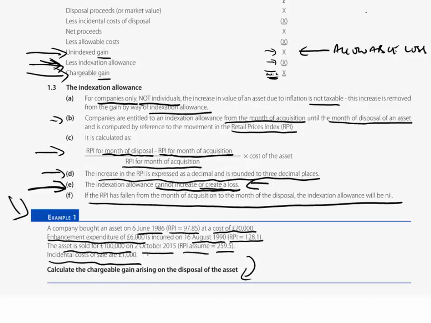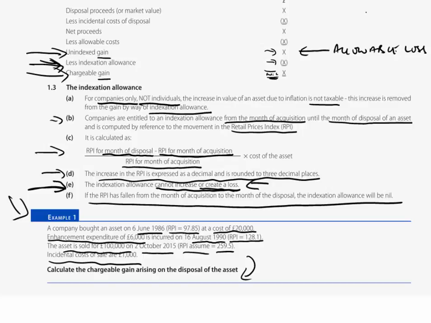What do we sell for? What are the selling expenses? Get the net proceeds, deduct each and every allowable cost, and get what we then call unindexed gain, and we'll then prepare to deduct indexation allowance therefrom. I'm sure that you are probably able to do that for yourself, but at least if you work to the unindexed gain, I'll then take you through the calculation of our indexation factors and apply them to each figure of cost, original and enhancement, and we'll work out what then indeed will be the chargeable gain arising in relation to this disposal. So if you could do that for me now, please.